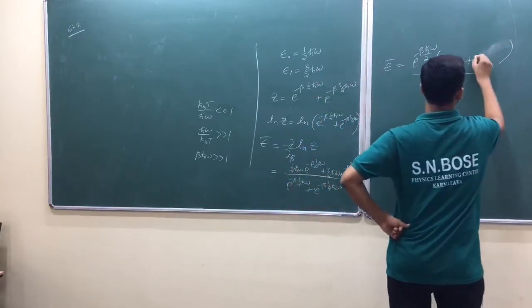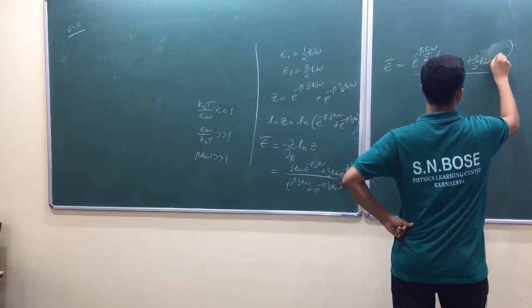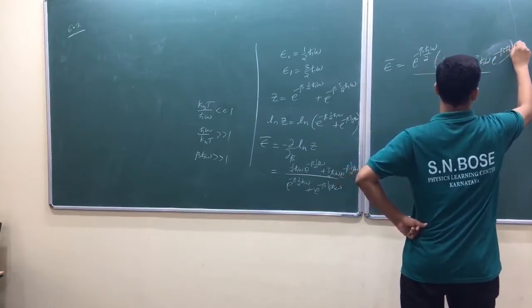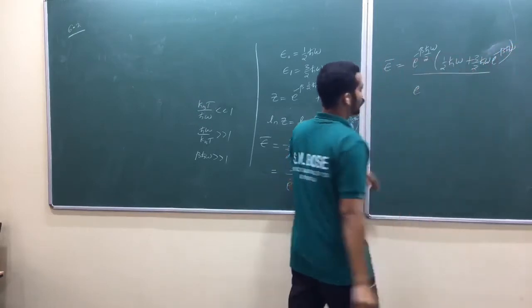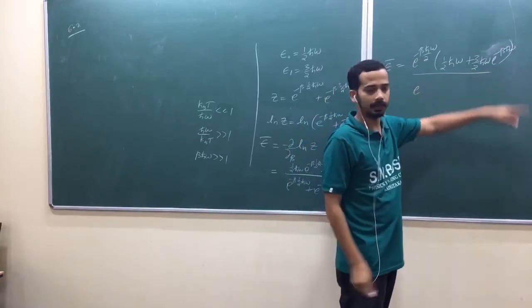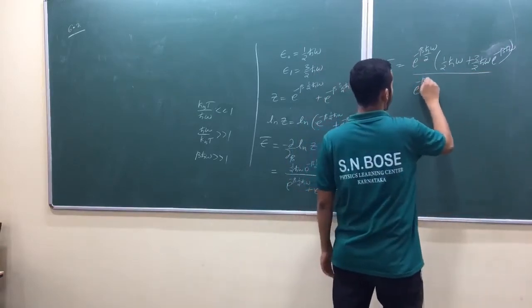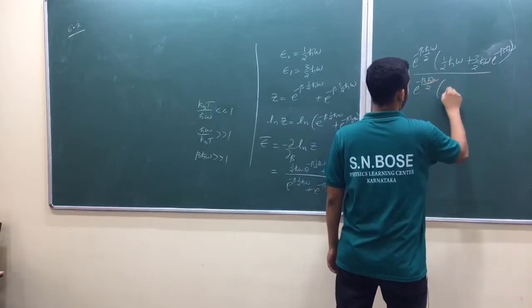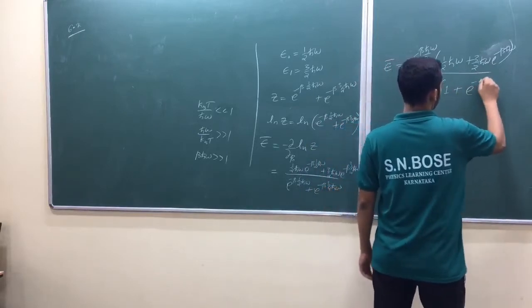Am I right? 3 by 2 h bar omega e raised to minus beta h bar omega. Yeah, that's correct. So that you can isolate this part, you can neglect this part, isn't it? So e raised to minus beta h bar omega by 2, so 1 plus e raised to minus beta h bar omega.